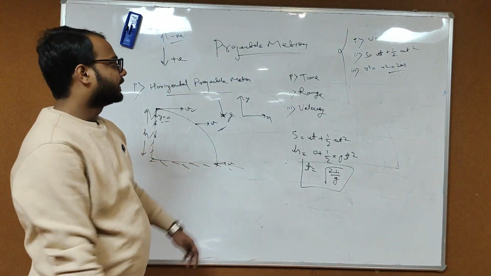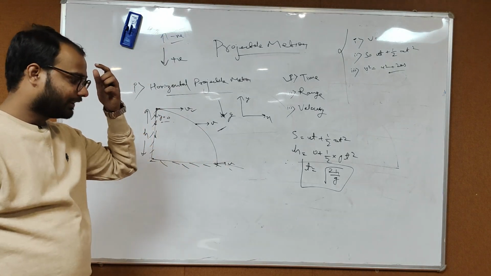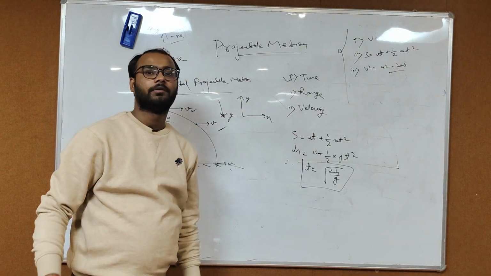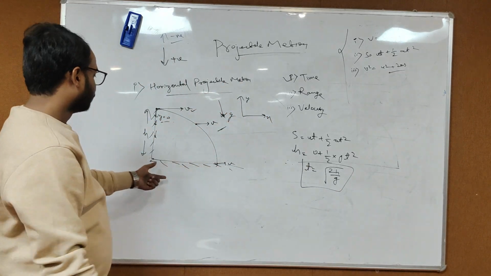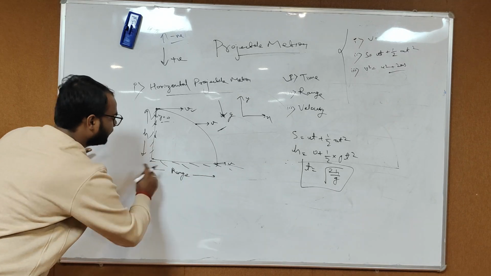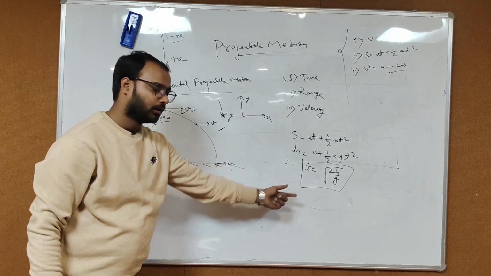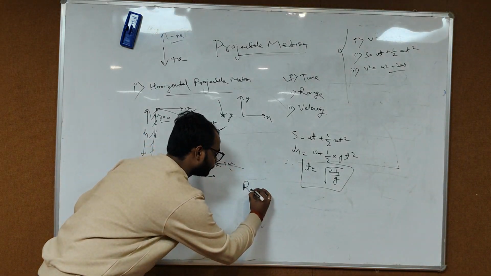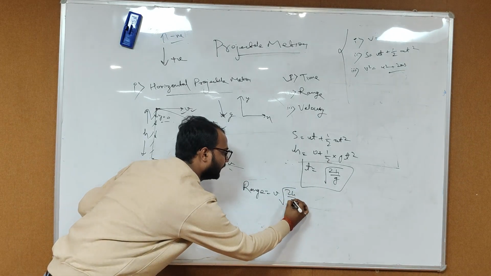So time period is calculated. Now what about the range? It's very simple to calculate range, because we know the displacement is equal to velocity into time period. So range is here, and we know in this direction velocity is v, and we know the time period here. So the range will be equal to v into root 2h by g.